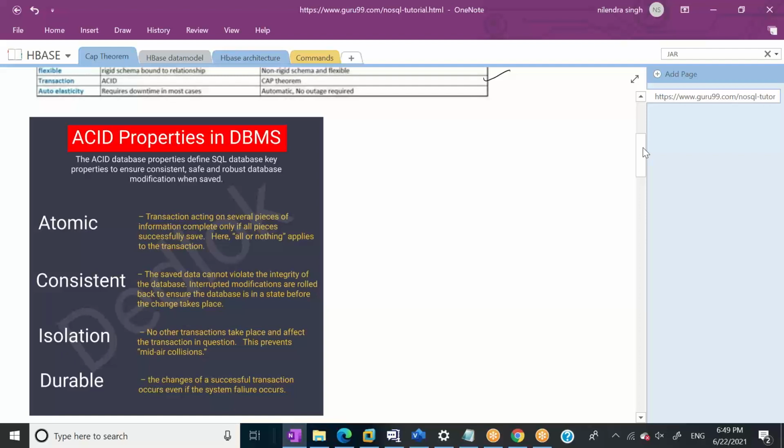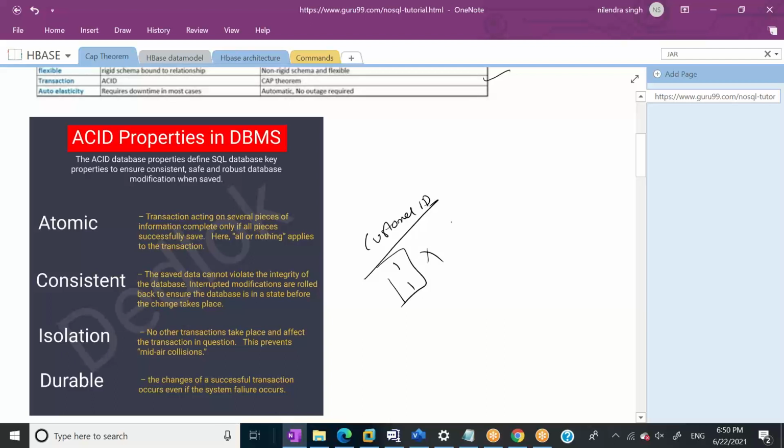Okay, consistent means that everyone should see the same data. Consistent actually means the data stored in the database should follow some integrity rules, right? For example, if you have customer ID and I say the customer ID is my primary key, then I cannot have 2 customers with the same customer ID. It is a violation of integrity, and this is what it says, that the data should be consistent, right?